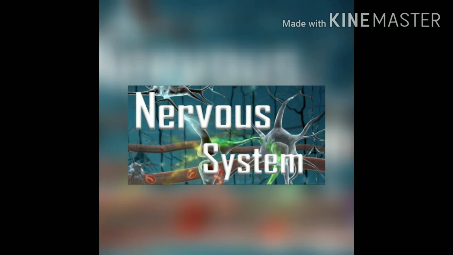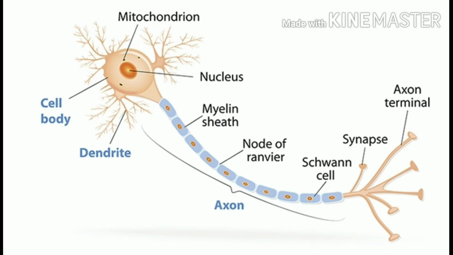The nervous system coordinates with the endocrine system to react according to physical response. Now, what is the functional unit of the nervous system? That is the neuron. You have to learn it by heart, as some students get confused between neuron and nephron. Nephron is a structural unit that is present in your kidney, right? So what is the function of a neuron? It receives and transmits electrical nerve impulses.